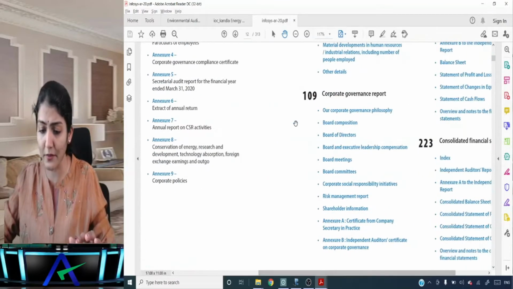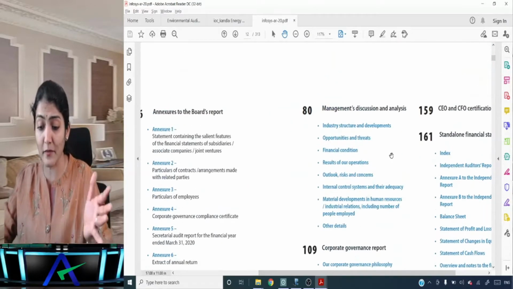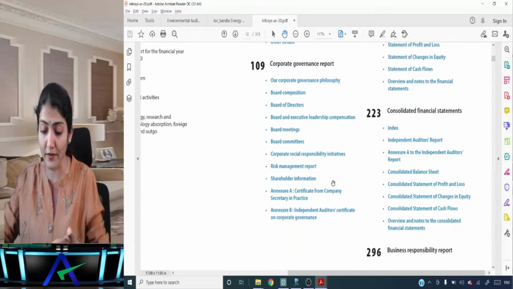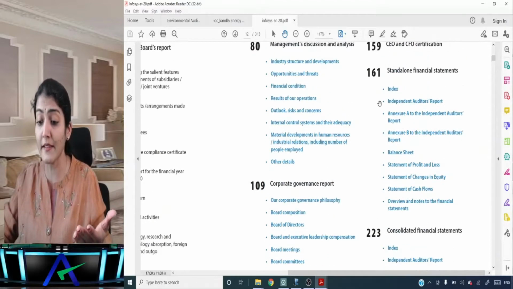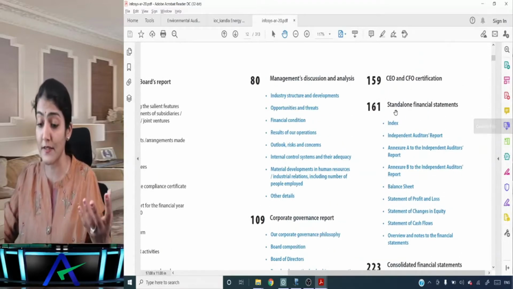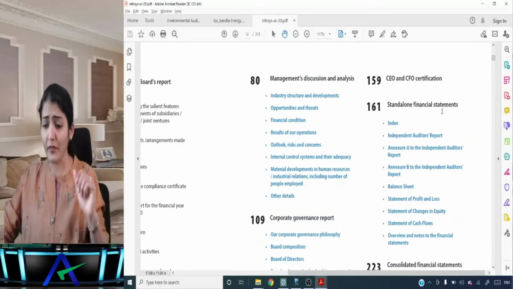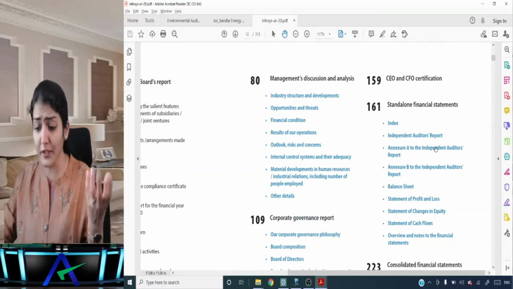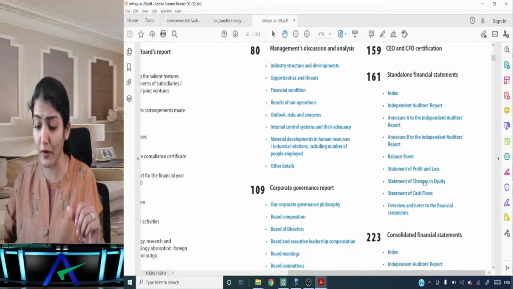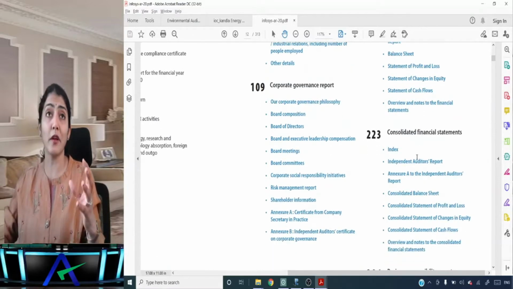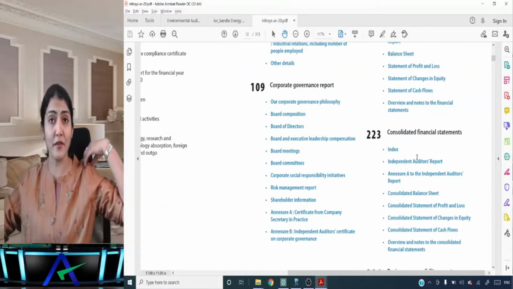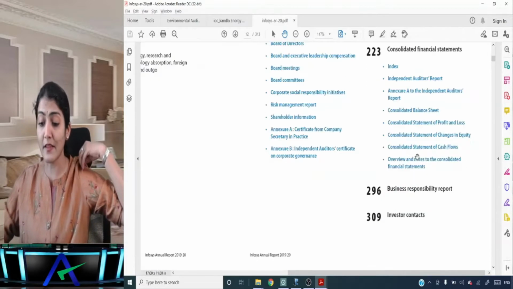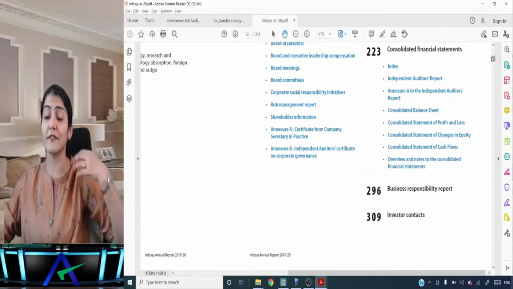Right, we are just seeing the contents: management's discussion and analysis, then corporate governance report. In the corporate governance report also there is so much information. Then the CEO, CFO certification, standalone financial statements of the company, only parent company, and independent audit report, balance sheet, profit and loss, equity, cash flow, notes, then consolidated, that is parent company and all subsidiary, associate, joint venture put together, right? So consolidated financial statements, then the business responsibility report, and then the investor contacts.